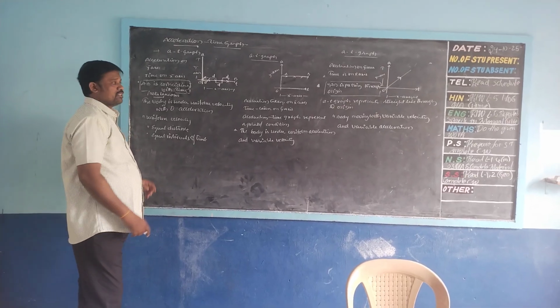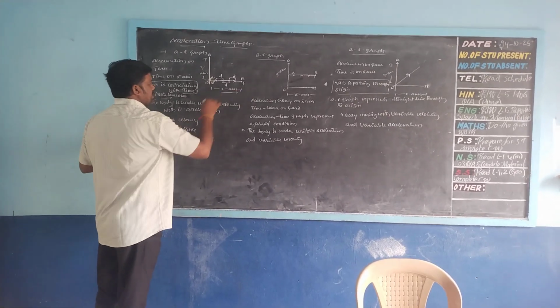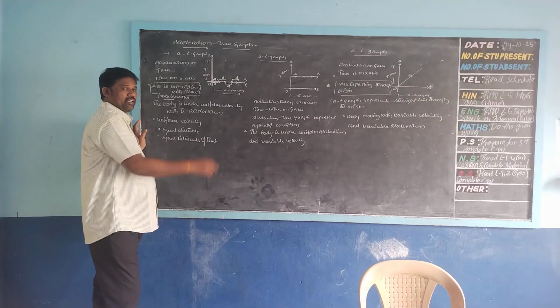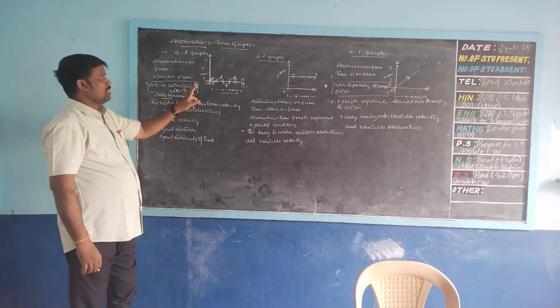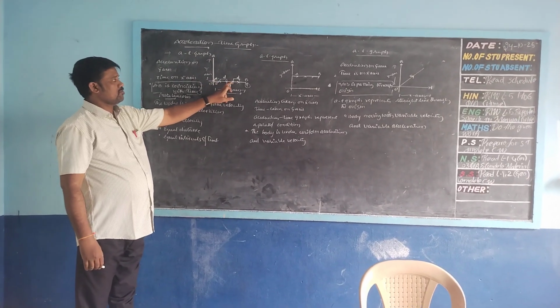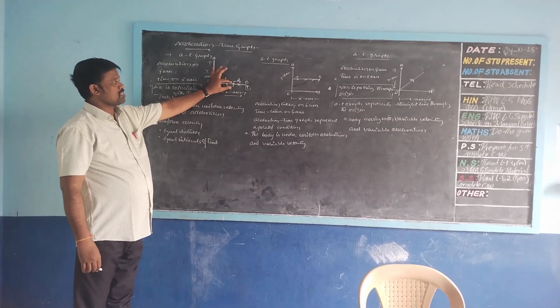But here this is called AB line. This line indicates the x-axis. On the x-axis we take time. So here some questions are there.